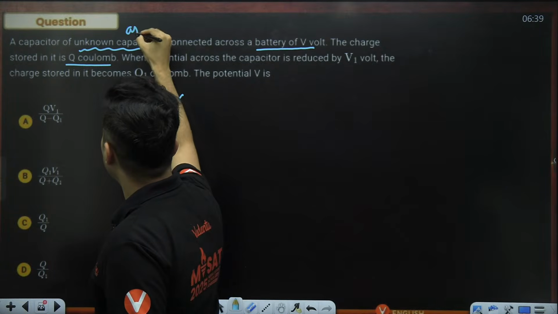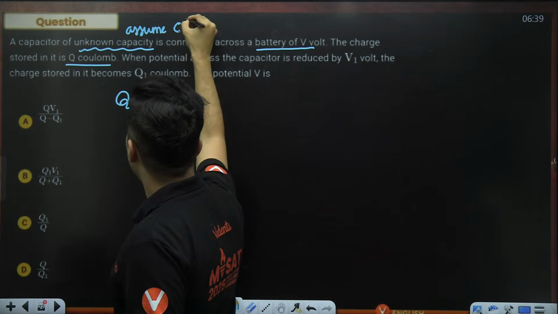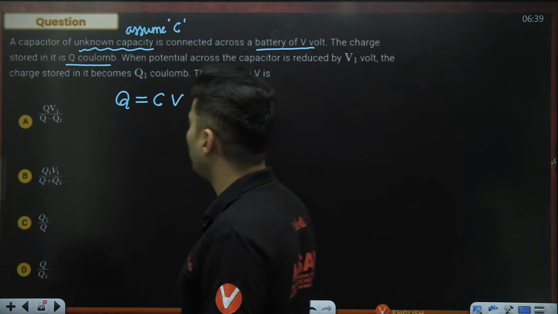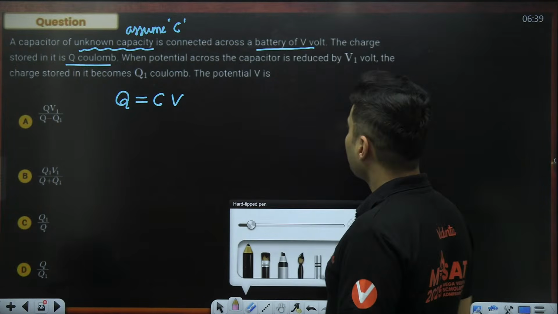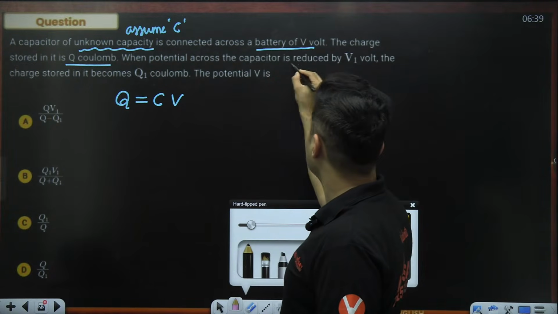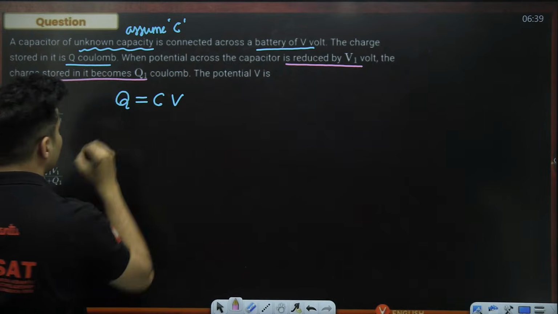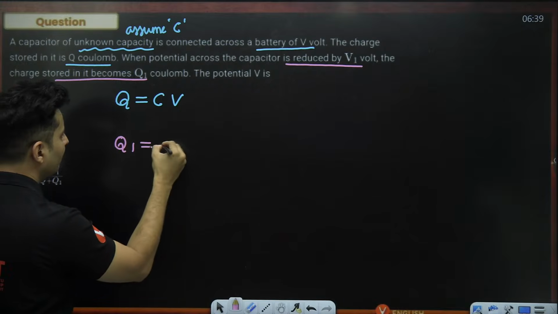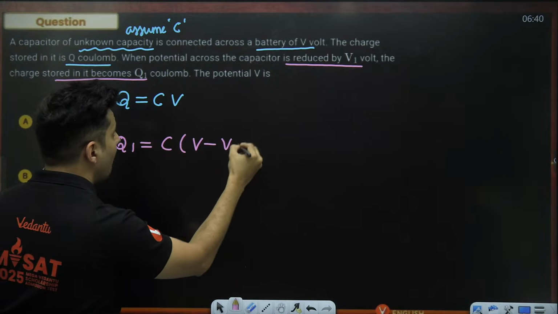We'll assume the capacitance as basically C. Okay, not an issue. Now, in the second scenario, the potential across is reduced by V1. The charge stored in it becomes Q1. So, in the second scenario, Q1 will be the same capacitance, but it will be V minus V1.